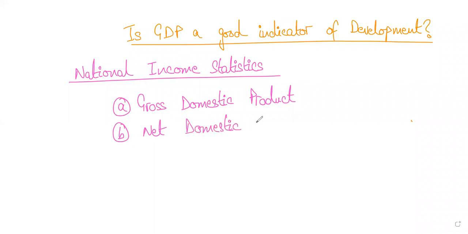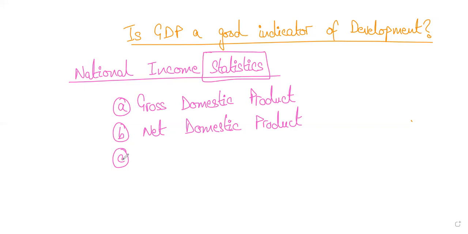So we are revising what we did in the last class, and now in today's class we'll move forward from here, right? So in yesterday's class we talked about what national income statistics are. The first thing you need to know is what national income is, which you already know, right? National income is the total income or the aggregate income of all the people who are living in a country or who belong to a country, right? Now, how do we measure national income? We measure national income through national income statistics, right?